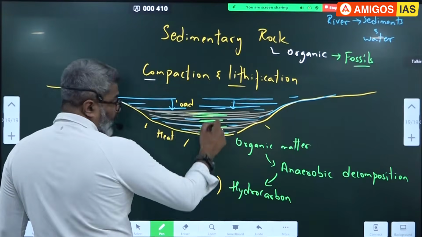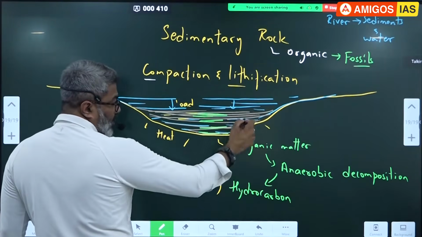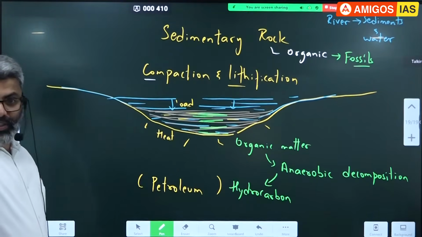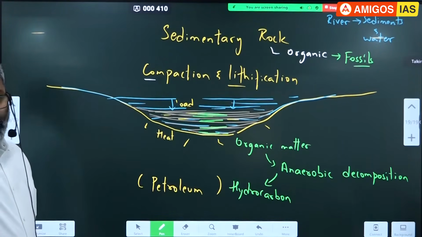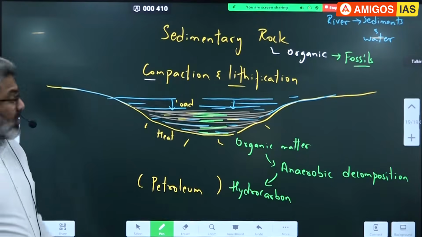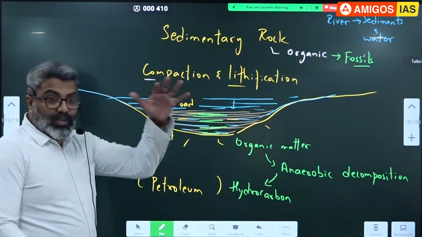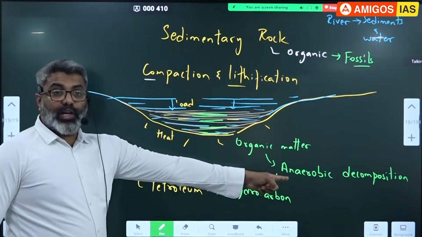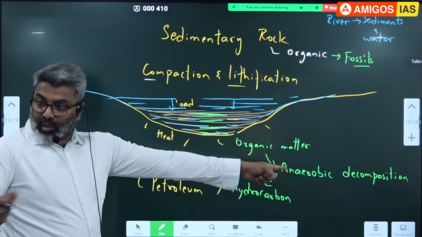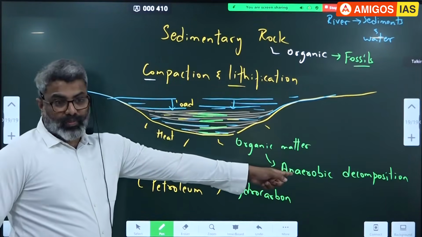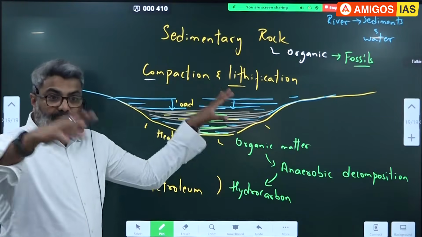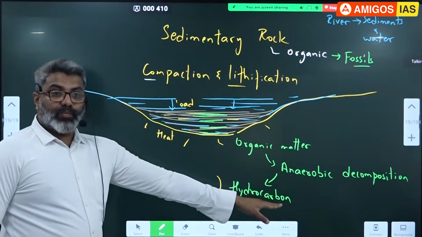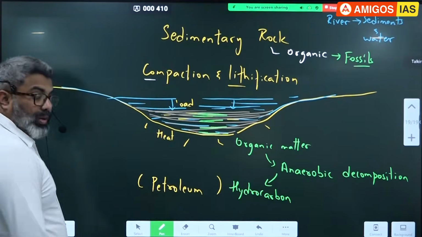I'll repeat again. First, the organic matter is trapped within the sedimentary rock. If there was no rock, only exposed to surface, oxygen would have been there, aerobic decomposition would have taken place. Since all the organic matter is trapped inside the rock, it is going to undergo anaerobic decomposition. It is going to decompose without oxygen. So then what is happening? The carbon gets trapped there only. As a result, it becomes hydrocarbon. So that is what is called as petroleum, rock oil.